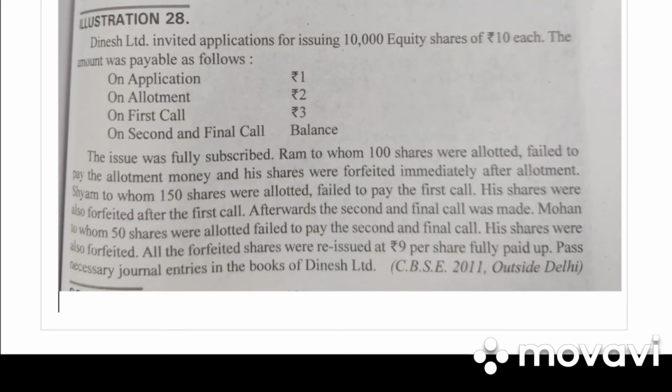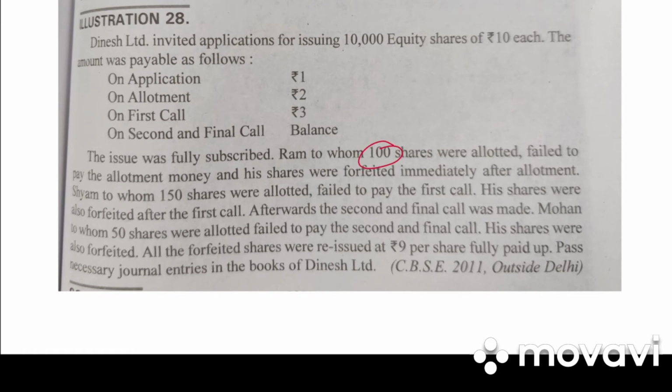Dinesh Limited invited applications for issuing 10,000 equity shares of 10 each. Application 1, allotment 2, first call 3. On second and final call is the balance. The issue was fully subscribed. Ram, to whom 100 shares were allotted, failed to pay the allotment money, and his shares were forfeited immediately after allotment. So, Ram's shares were forfeited after allotment.